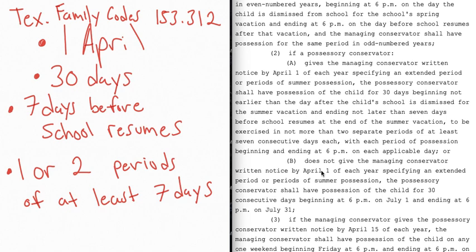All right, now you can have 1 or 2 separate periods of at least 7 days, beginning at 6 p.m. Okay, so that means that you could take at least 7 days.